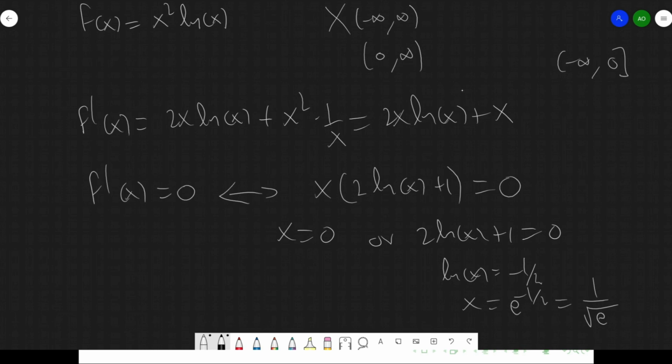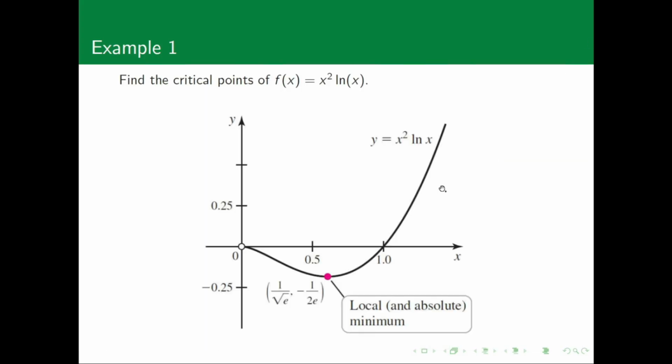Now, those are my two critical points. But notice that because 0 is not in the domain, we're very quickly going to disregard that as an option for a critical point. So my only real candidate is 1 over the square root of e. It turns out that actually is going to be a local minimum for the function.